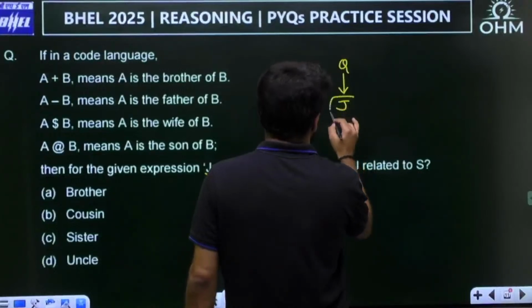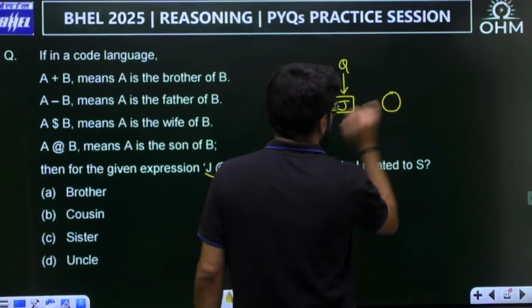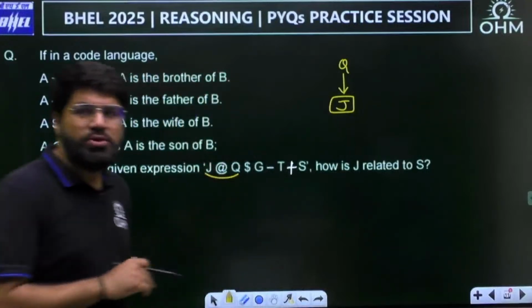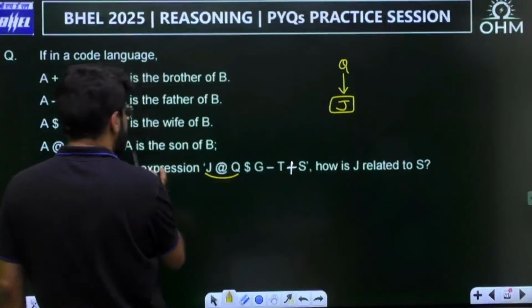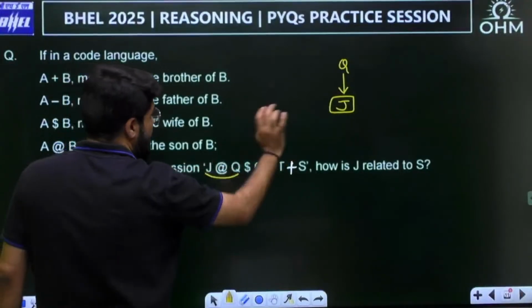Now son means male. For male we draw a box, for female we put a circle. These are some simple codes we follow. Right now from this statement I can't say what the gender of Q is. J is the son of Q, so J should be male, correct?